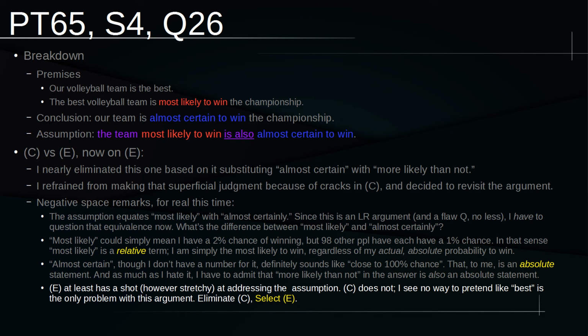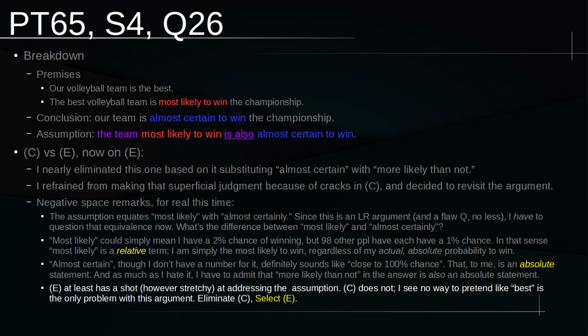And the more I thought about an obsession with best, the less likely it seemed to be in an LR context to be the thing that mattered. Being the best is something that was very clearly laid out in the premises. Our team clearly met those definitional requirements. So that's not really up for debate. It couldn't possibly be the problem with the conclusion and the premises and everything in between. It couldn't really be that.